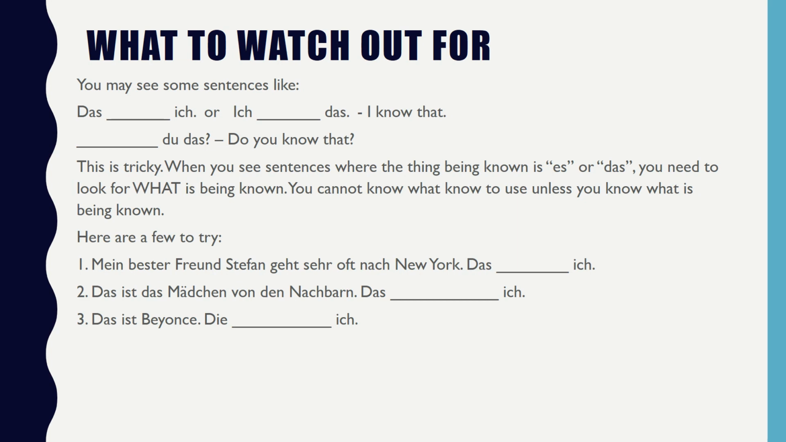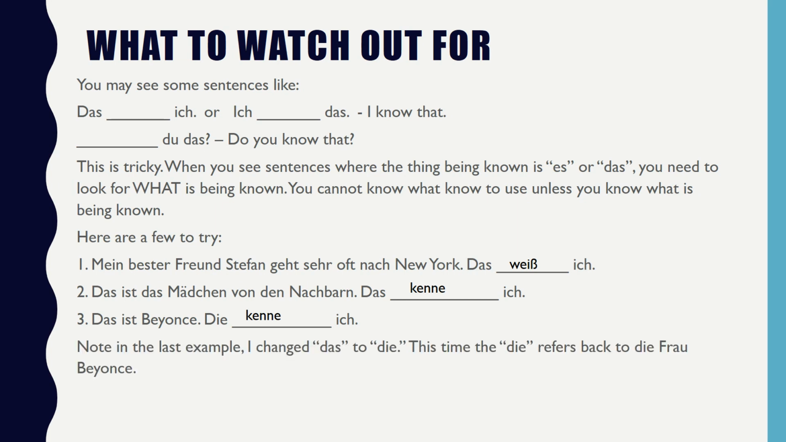The first example has, mein bester Freund Stefan geht sehr oft nach New York. Das weiß ich. I know that my best friend Stephen often goes to New York. That is a fact. Number 2, das ist das Mädchen von den Nachbarn. Das kenne ich. I'm saying I know her, the girl of the neighbors, the neighbor girl. Number 3, das ist Beyoncé. Die kenne ich. I am familiar with Beyoncé. Note, in the last example, I changed das to die. This time the die refers back to die Frau, Beyoncé.